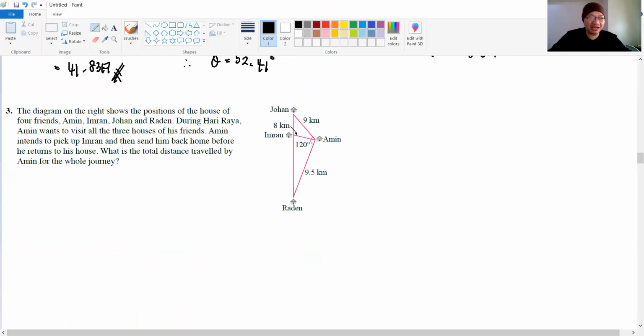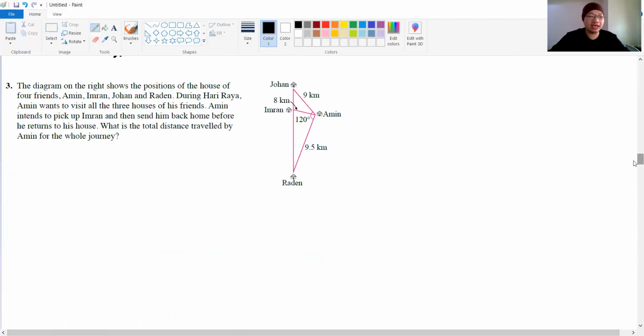For number 3, what do we have here? The diagram shows the positions of 4 friends' houses: Amin, Imran, Johan, Radin. During Hari Raya, Amin wants to visit all 3 houses. Amin intends to pick up Imran and then send him back home. What I understand from this question is that Amin wants to visit all his friends during Hari Raya, and what he does first is pick up Imran.